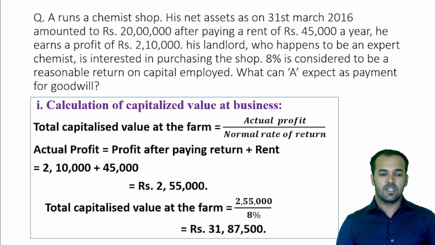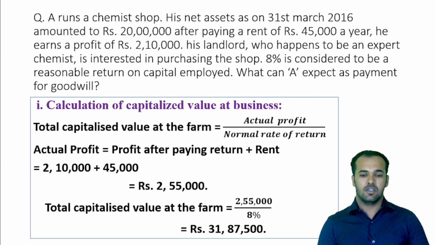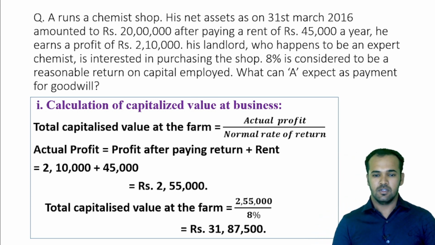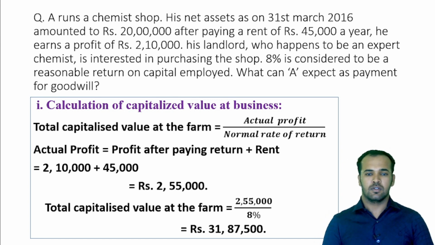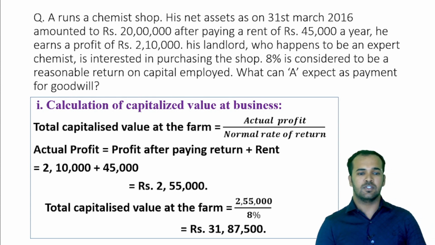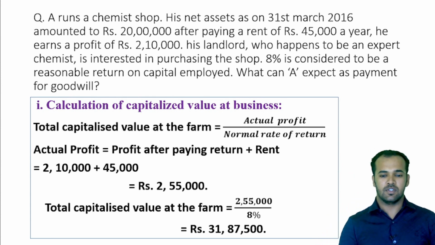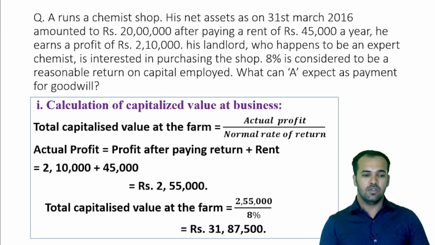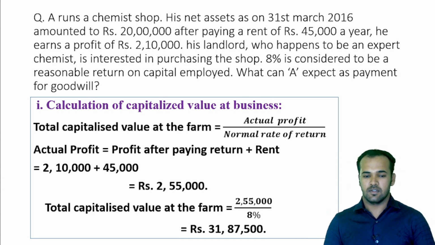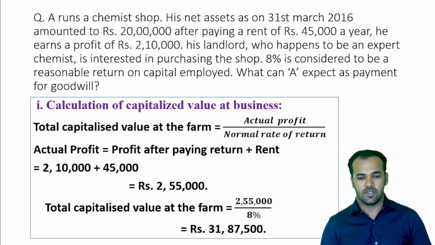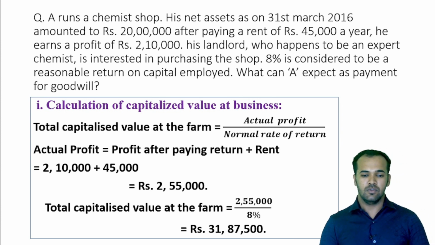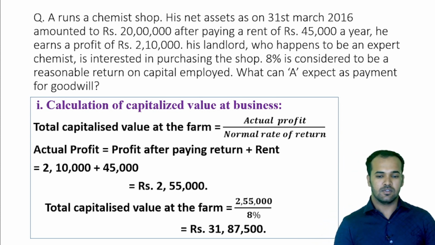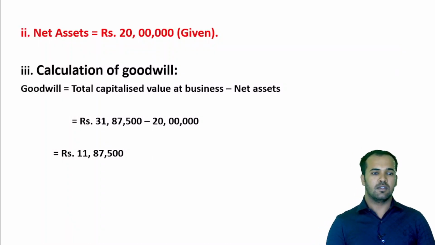Now the total capitalized value of the firm. So we got actual profit 2,55,000. As per the formula, actual profit 2,55,000 divided by normal rate of return. The normal rate of return, in the question it has been stated that 8% is considered as a reasonable return on capital employed. So the normal rate of return of a firm is 8%. So applying to the formula, capitalized value of the firm, the actual profit we got 2,55,000 divided by 8%, that is the normal rate of return. When you divide that value, you will get rupees 31,87,500. And the next is net asset value.